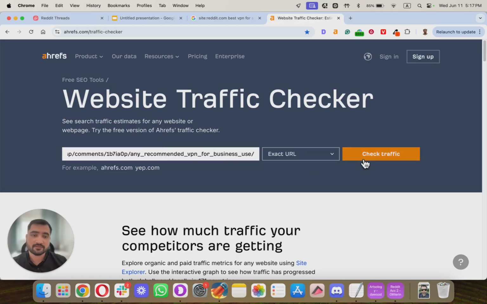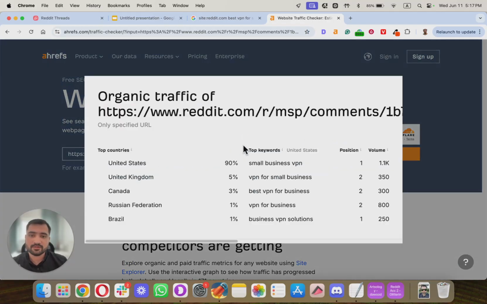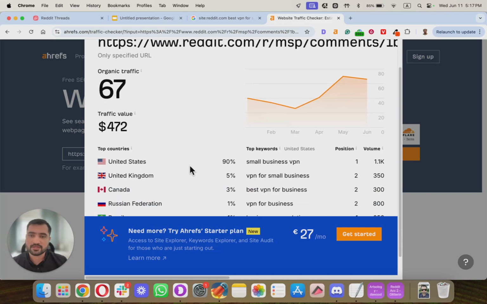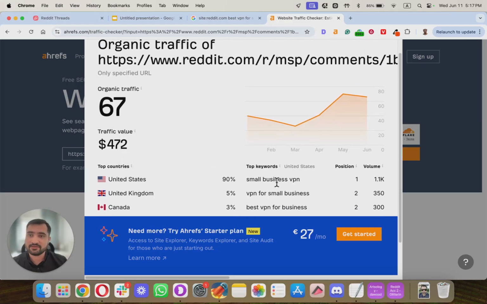You don't have to buy the paid version, and it's quite good. It gets the job done. So for example, here you can see how much traffic it's getting, the value, the countries. I think like the top level stuff that I need to know. I can see that easily here. And the best thing about this checker is that it's free. You can use it. There's no limit on the usage.